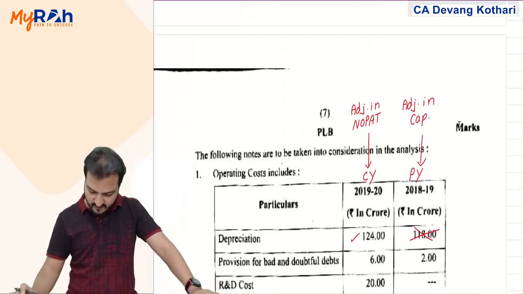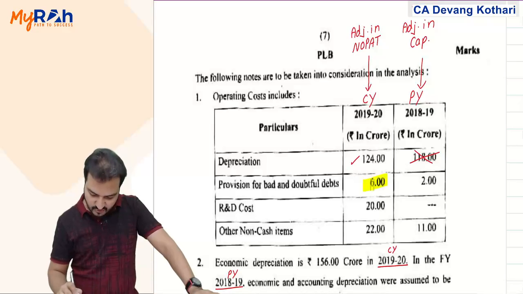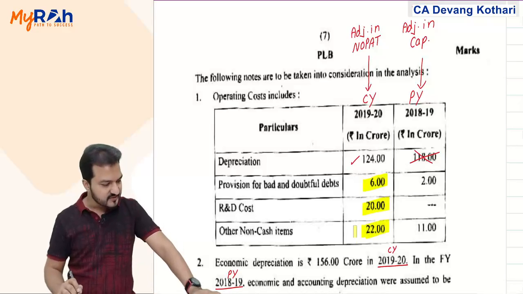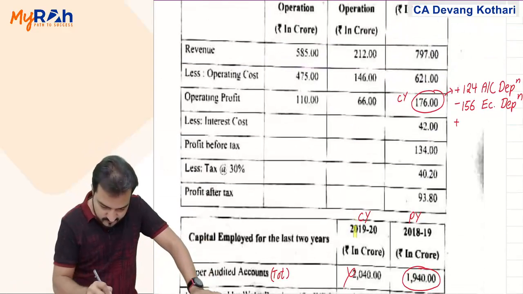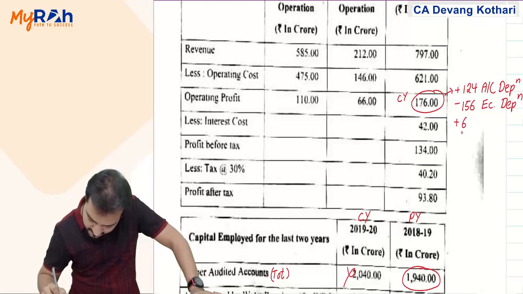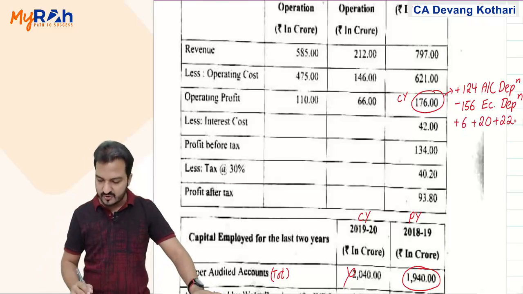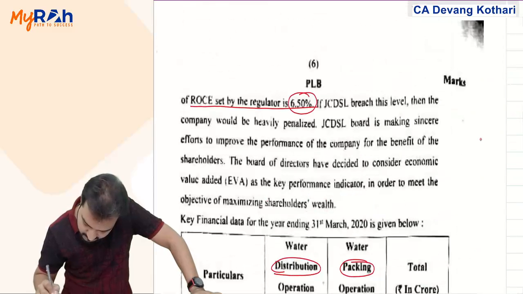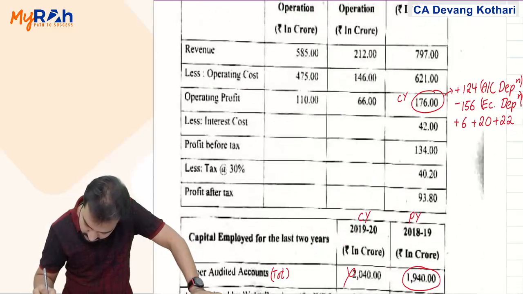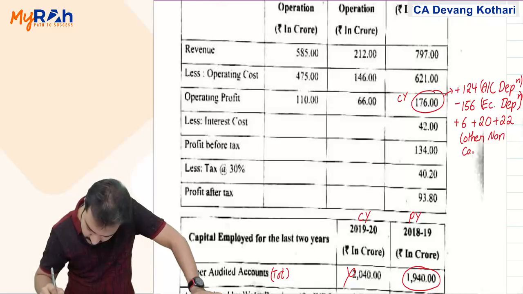And then I add back the remaining non-cash items of the current year, that is bad debt provision 6 crores, R&D 20, other non-cash items 22. All of them you add back: 6, 20 and 22 are other non-cash or non-operating items.